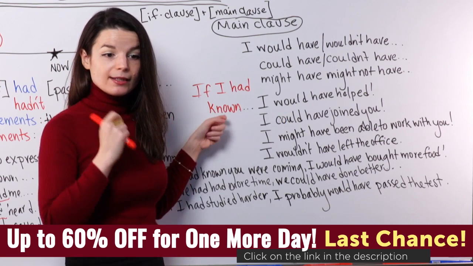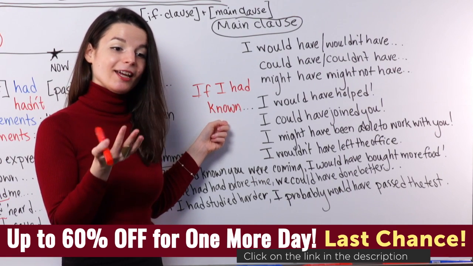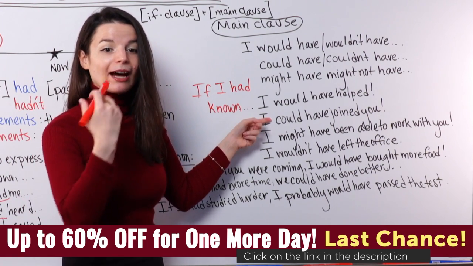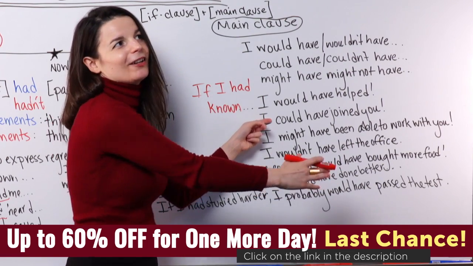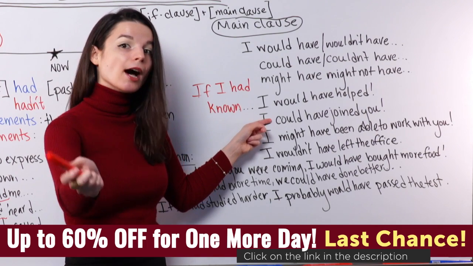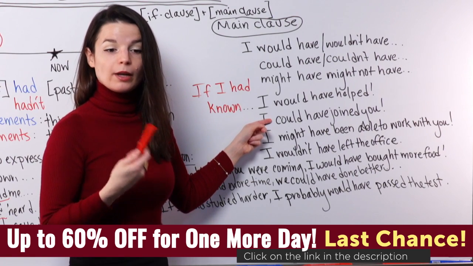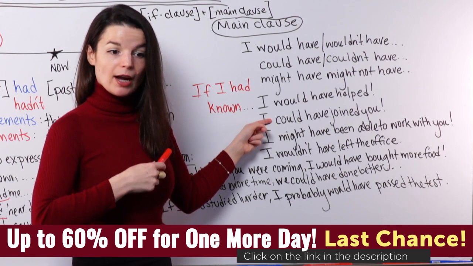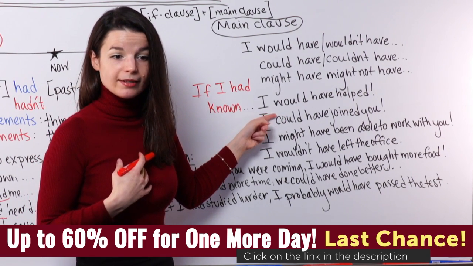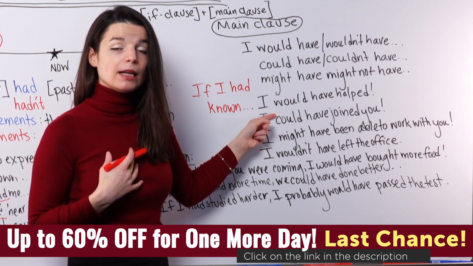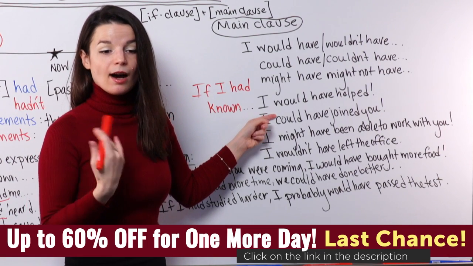So if this had been true, this was not true, I did not know, but if I had known, I would have helped you. So it's like saying your future action, but like an alternate universe kind of. So it's not a real action, but you want to talk about your actions, like how they would have been different in the past. If I had known, I would have helped. This is what we use would for. So this is a positive. If I used a negative, it means the opposite then. Something I had no plan to do, but it's an unreal situation.